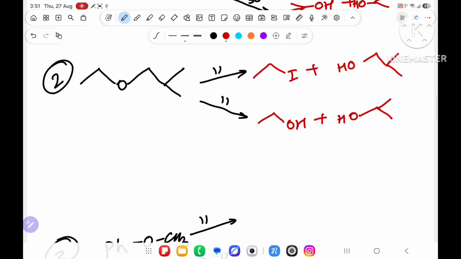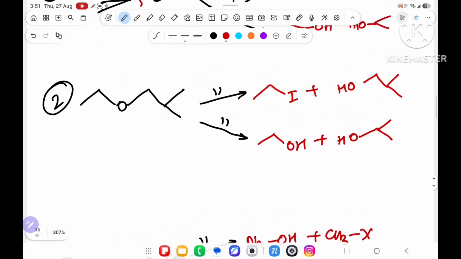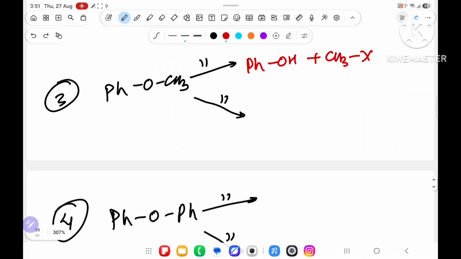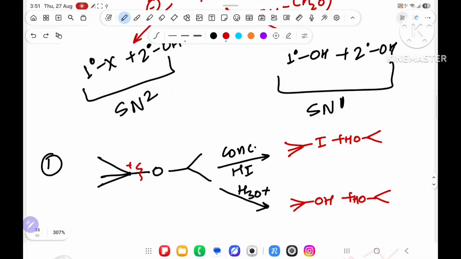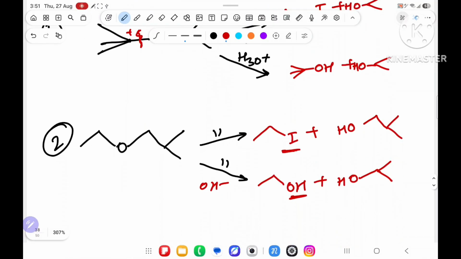Now, I have done everything correctly, huh? Suppose I have taken this example. What you will say? PhO will get OH and CH3 will get X. See, always I am trying to give X or OH. This will give OH minus, na? I am trying to give to a smaller one always. If bigger one is there, then I will give bigger one also. See, 3 degree is there, then I will give bigger one. That you will see once. Over here, I will break from here. Over here, from I am breaking, here I am breaking.